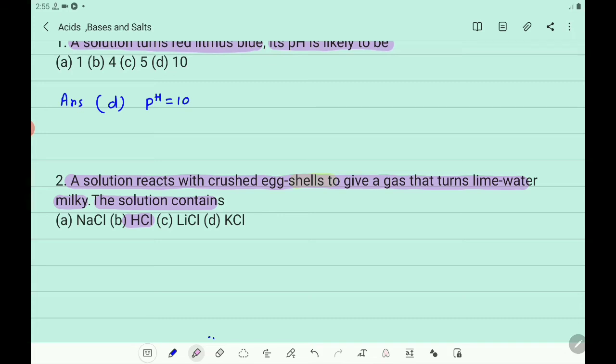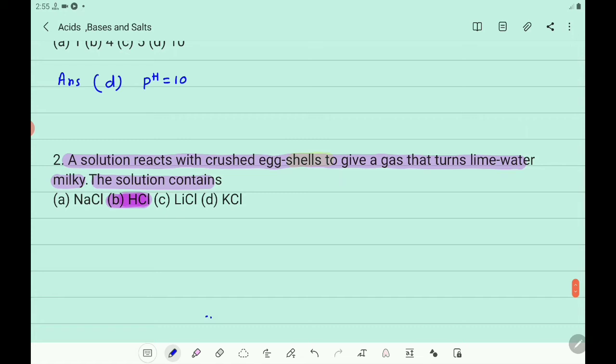All are salts here. This sodium chloride, lithium chloride, potassium chloride, all are salts, and the acid is hydrochloric acid. Which is that? Hydrochloric acid. Option B is the answer. What is the answer? Option B. So you write the answer.